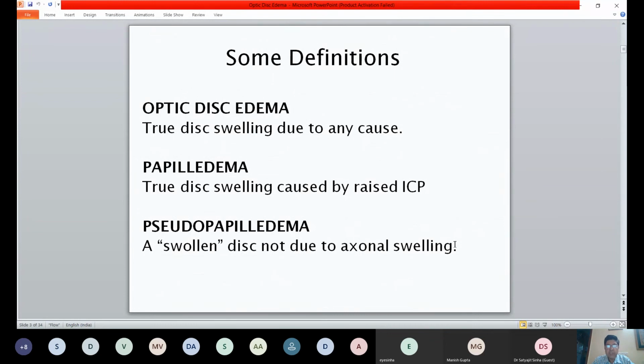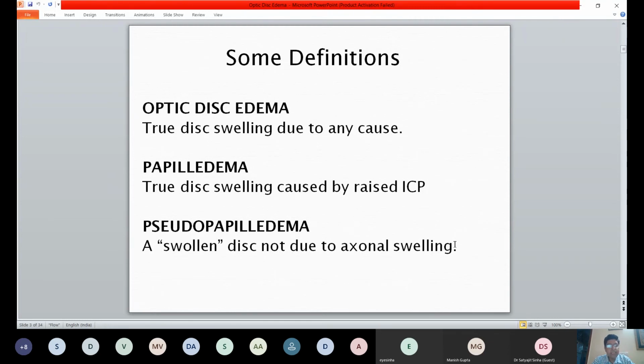Papilledema, on the other hand, is when the disc edema, we are sure, is secondary to raised intracranial pressure. They are frequently used interchangeably, but essentially when you mean papilledema, you are saying that there is probably raised intracranial pressure.